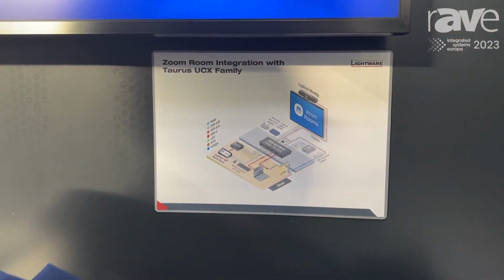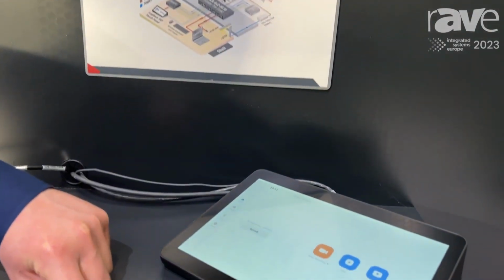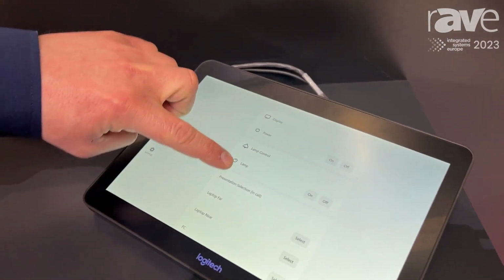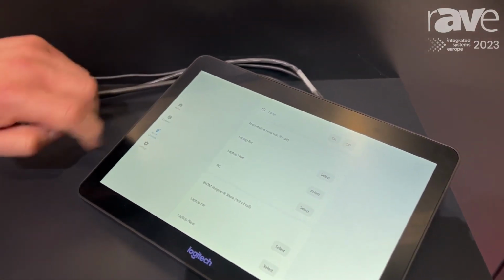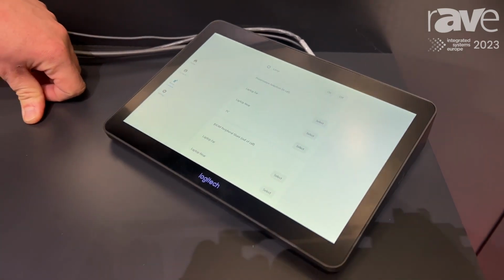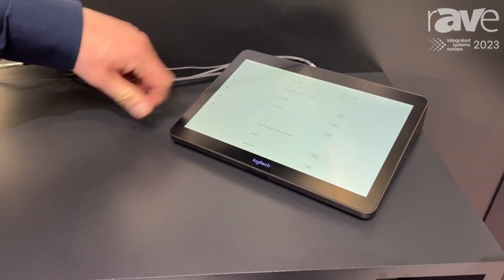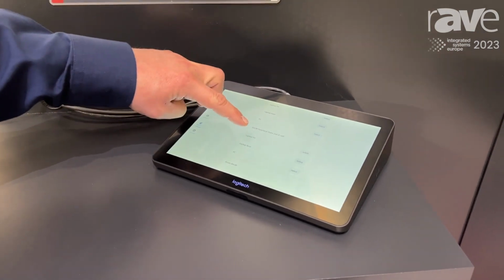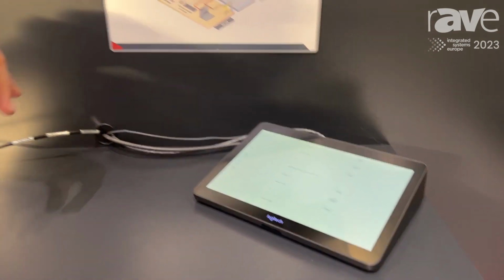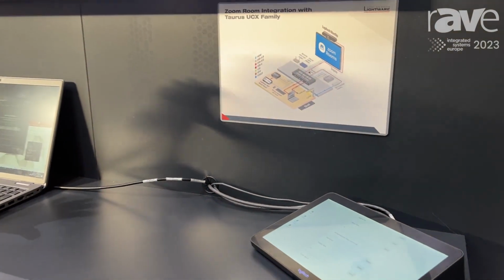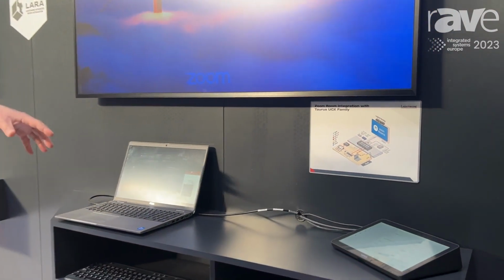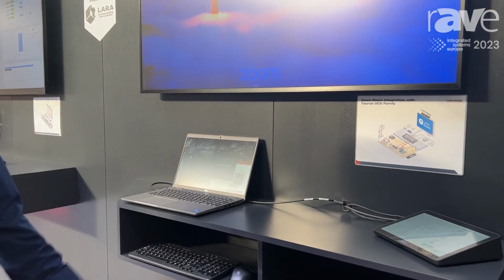And now once you are joining a meeting, you can press the room control button, and from the presentation selection you can select your sources to the Zoom call. But if you are not in a call, you can select your sources from the Bring Your Own Meeting section, and then this way we can switch the peripherals from the Zoom rooms to the laptop directly without the need of having the Zoom rooms.